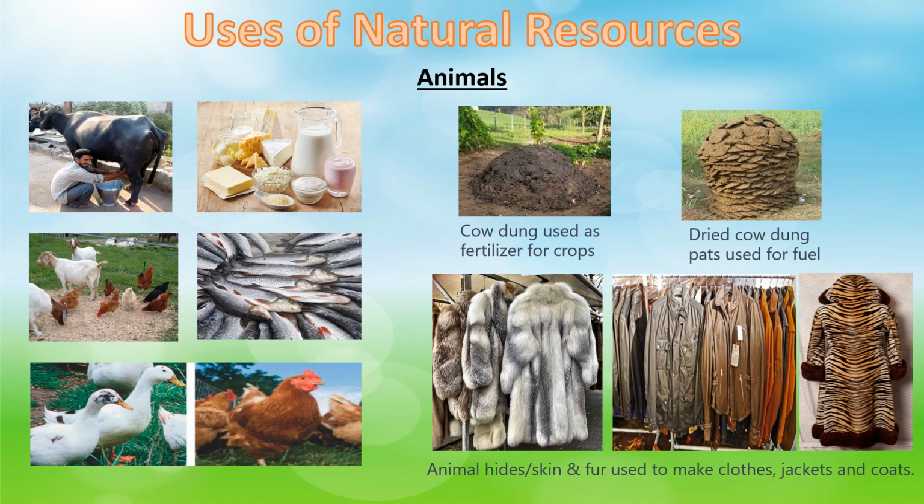Also, the skin or the hide and fur of animals are used to make clothes, jackets and coats. Can you all see in this picture, children, how warm clothes like jackets and coats are made? Yes, all of these are made from animal skin. Okay, children, did you all understand?